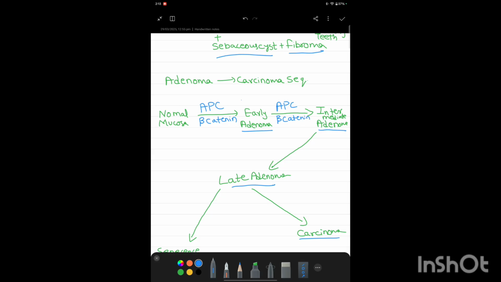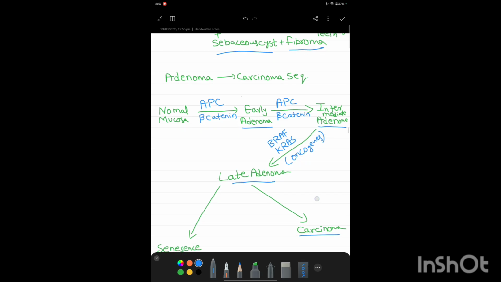From intermediate to late adenoma, here the oncogene mutations occur. That is KRAS and BRAF. These two mutations show the intermediate to late adenoma. These are oncogenes.